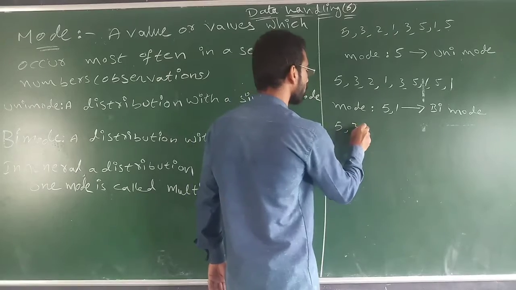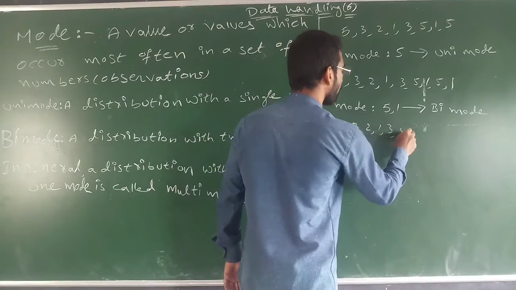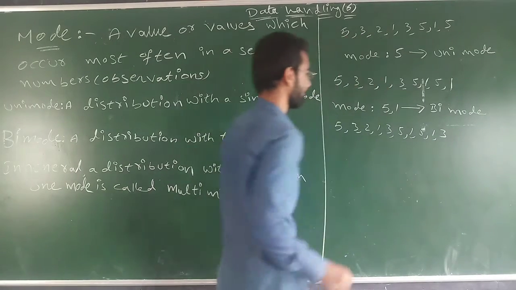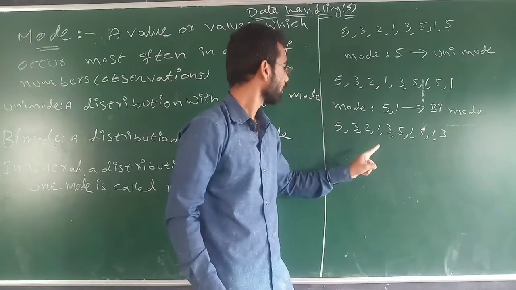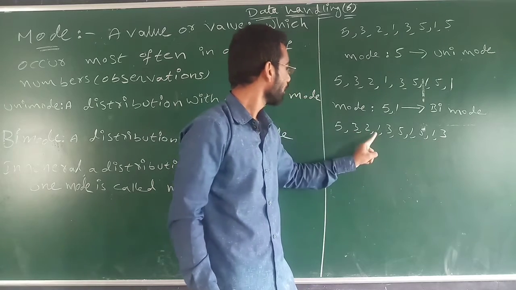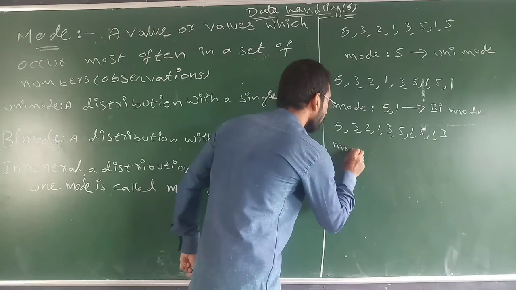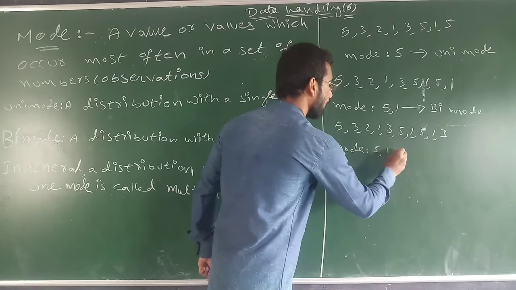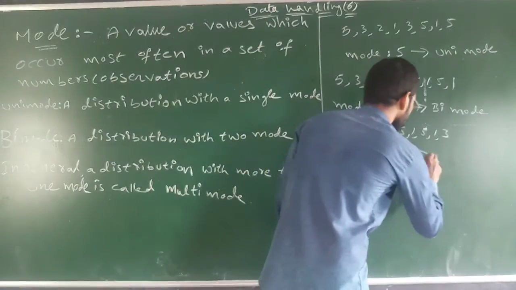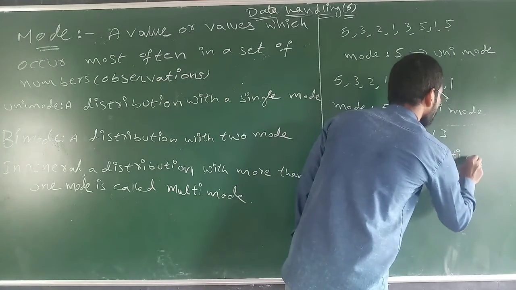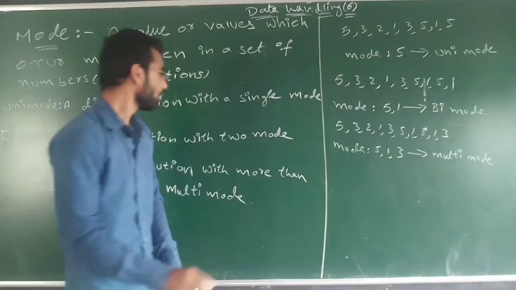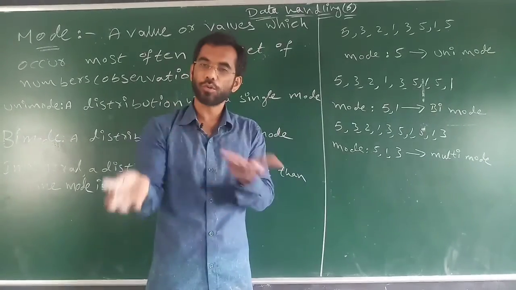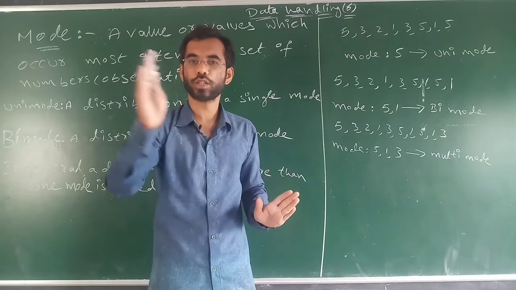Now one more. 5, 3, 2, 1, 3, 5, 1, 5, 1, 3. 1, 2, 3. 1, 2, 3. 1, 2, 3. What is mode here? 5, 1 and 3. It is called as multi-mode. 2 is also called as multi-mode. Okay. If it is more than 2 also, it is called as multi-mode. That means which is more than 1, it is called as multi-mode.